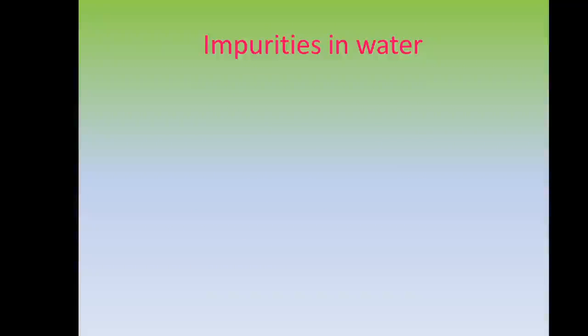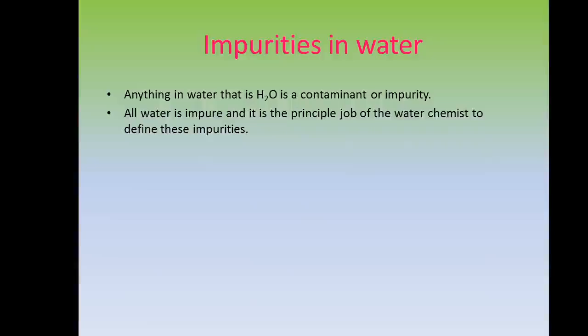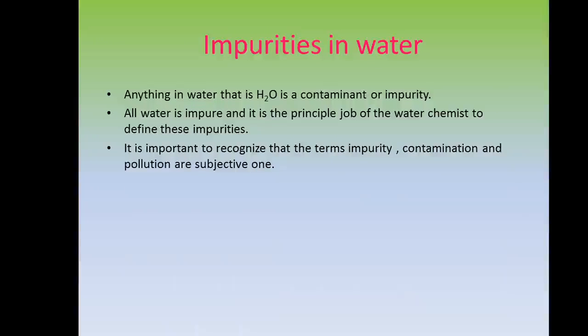Next is impurities in water. Anything in the water that is not H2O is a contaminant or impurity. All water is impure, and it is the principal job of the water chemist to define this impurity. It is important to recognize that the terms impurity, contamination and pollution are subjective ones.